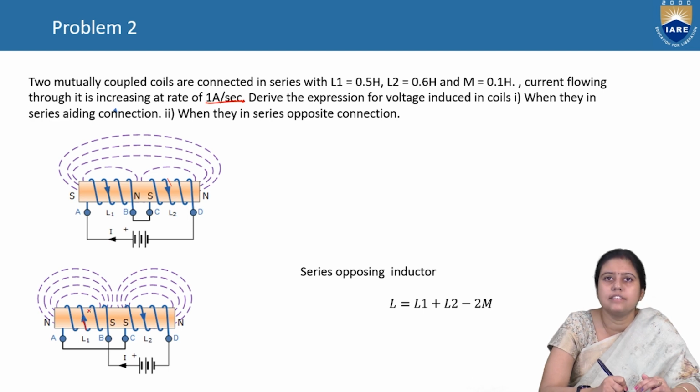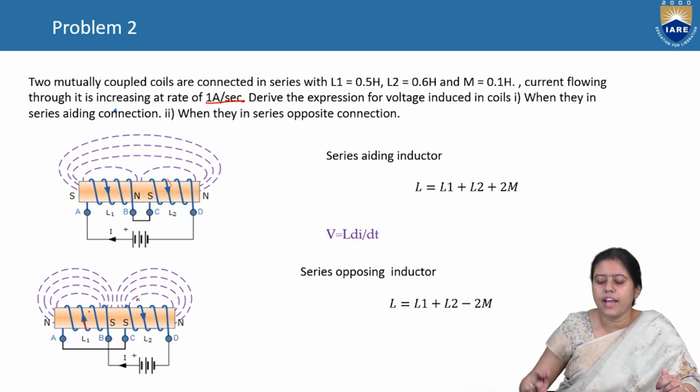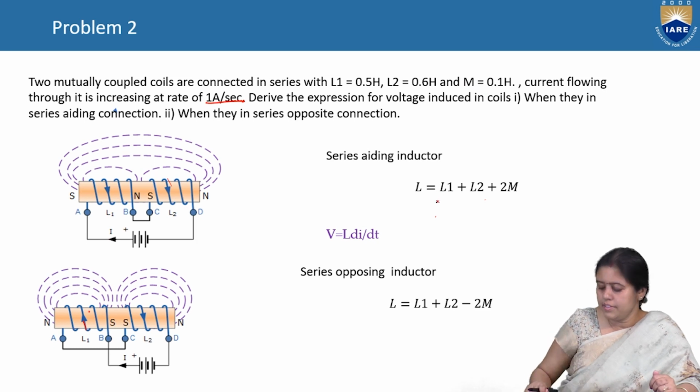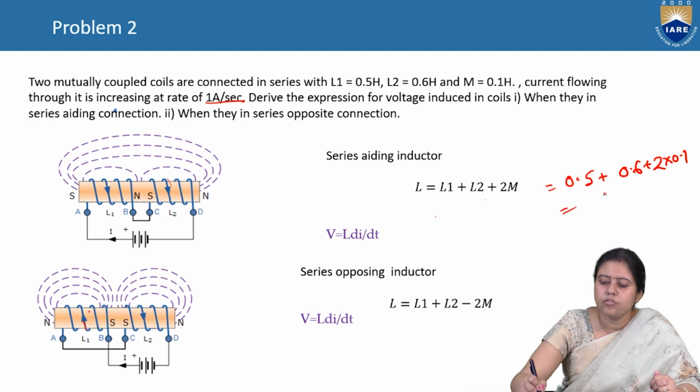This current is in this direction, and this is the series opposing. For series adding, L is equal to L1 plus L2 plus 2M. L1 is given as 0.5, L2 is given as 0.6, M is given as 0.1. So 0.5 plus 0.6 plus 2 into 0.1. So it is 0.5 plus 0.6, 1.1, plus 0.2, 1.3 Henry.